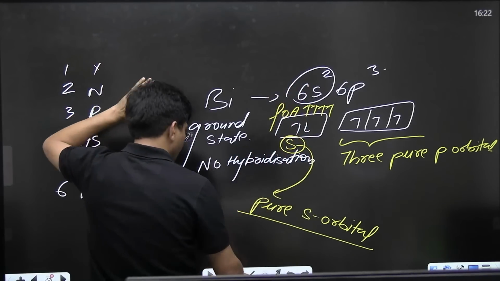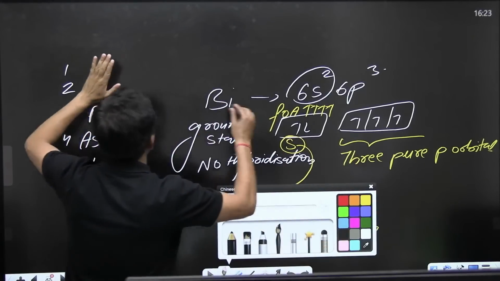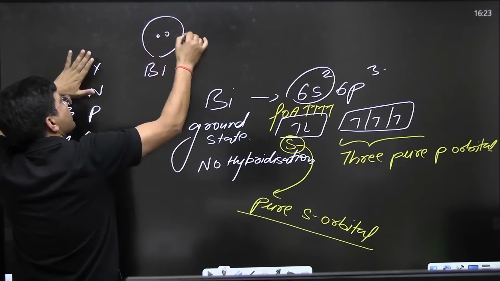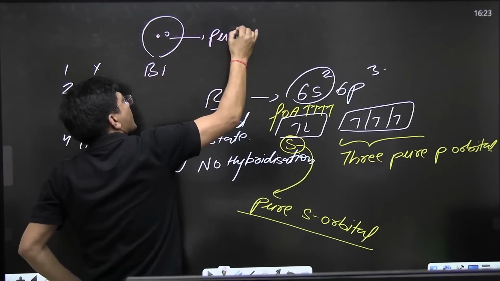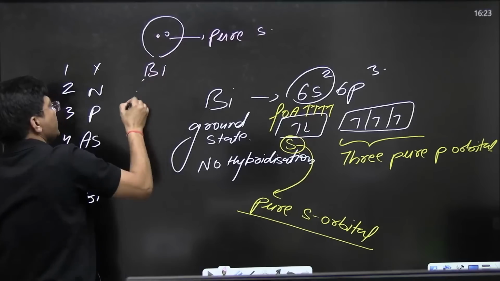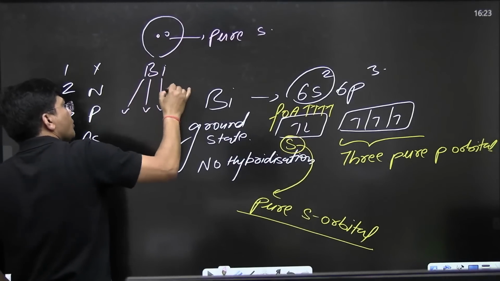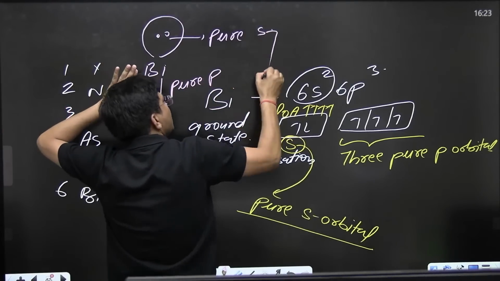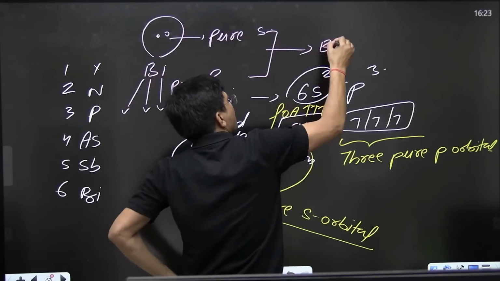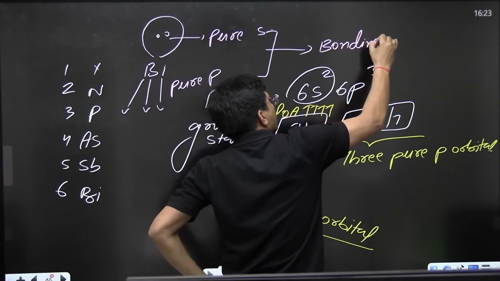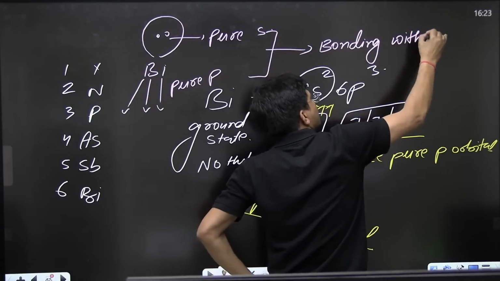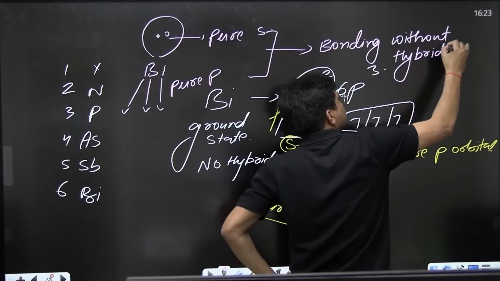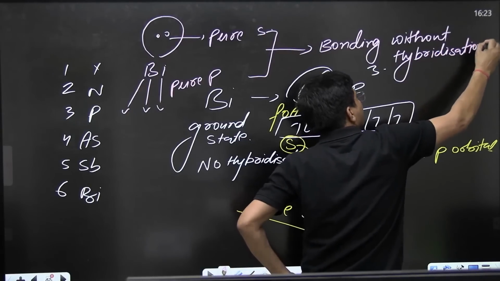So how is bismuth going to form bonds? In bismuth, this is pure s, and this is hydrogen, pure p, pure p, pure p, no hybridization. That means bonding without hybridization. Now see how it is going to affect.